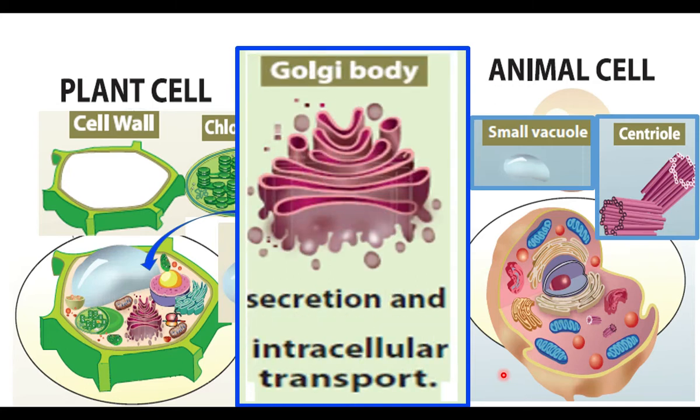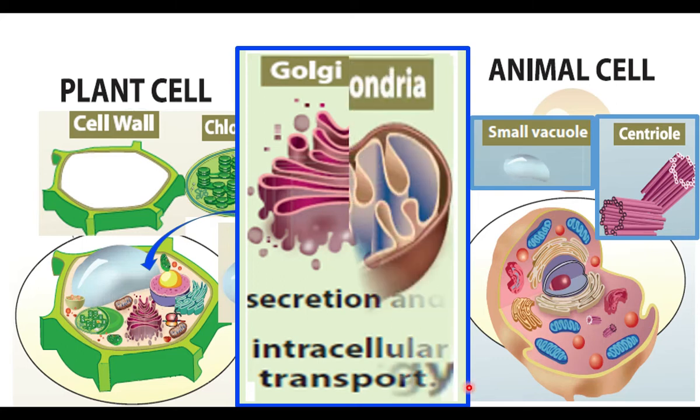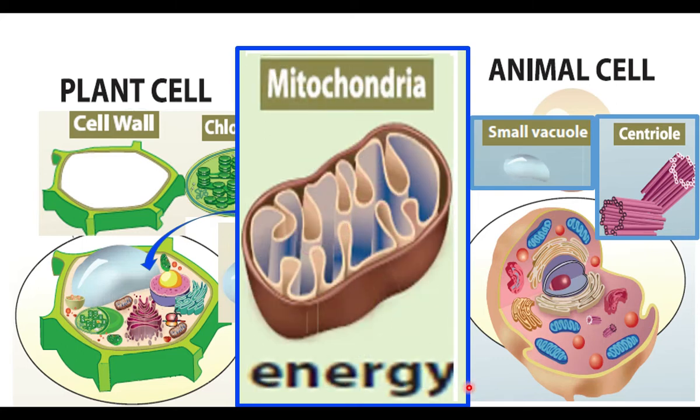And the Golgi bodies are found in both plant cells and animal cells. Golgi bodies are involved in secretion and intracellular transport. That means transport of substances inside the cell is called intracellular transport. The Golgi bodies are involved in secretion. In our mouth, the salivary glands secrete saliva. In all the glands, within the cells, the Golgi bodies are involved in secretion. And all the cells have mitochondria. Mitochondria is called the powerhouse of the cell because mitochondria help the cells to produce energy.